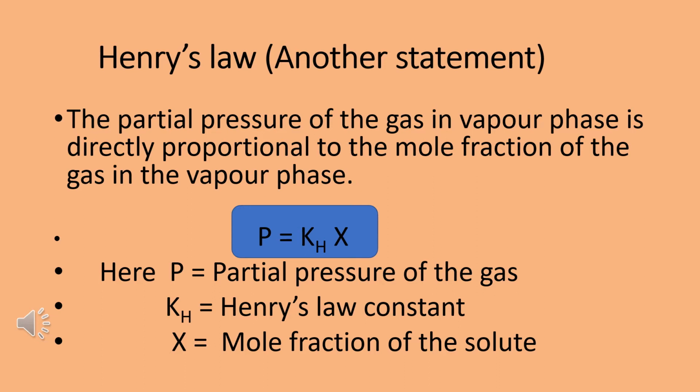It is mathematically expressed as P = Kh × X. Here P is the partial pressure of the gas, Kh is Henry's law constant, and X is the mole fraction of the gas or the solute. So this is another statement of Henry's law.